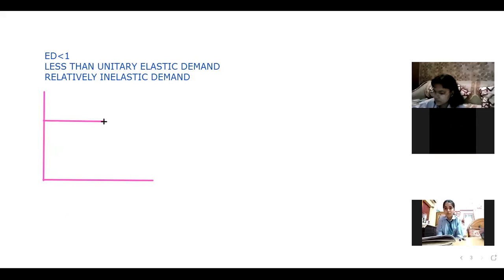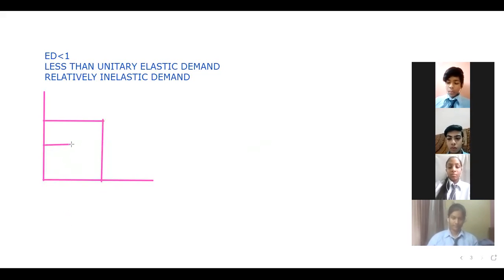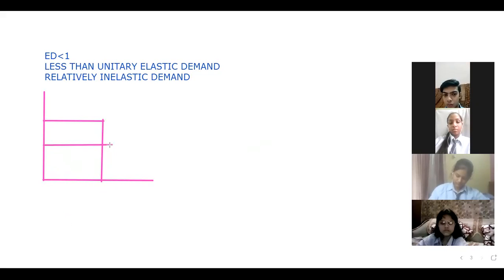See, this is the price earlier. And this is the quantity. ठीक. Now if price increases by 10%, what do you see? Demand is increasing by less than that percentage, which means it will be like this. The gap of change in demand will be less than the gap in change in price. So what will be the curve? The curve will be made like this.